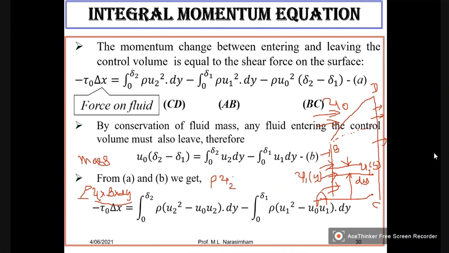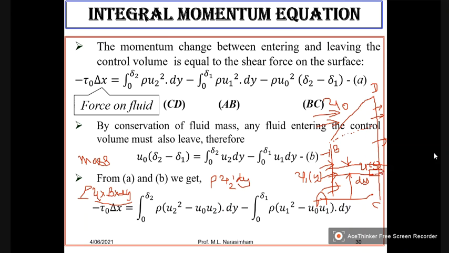And what is B here? 1. We have taken unit width. And dy, we are taking a small element. So that is the mass of fluid leaving through CD at a distance y through a strip of thickness dy.